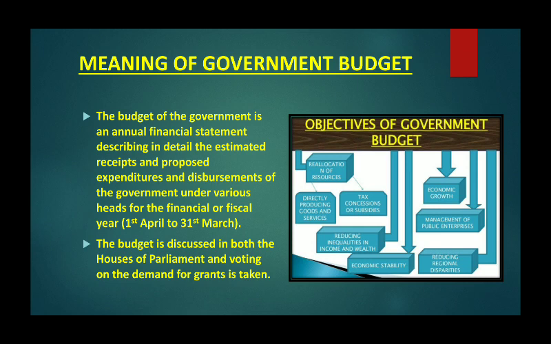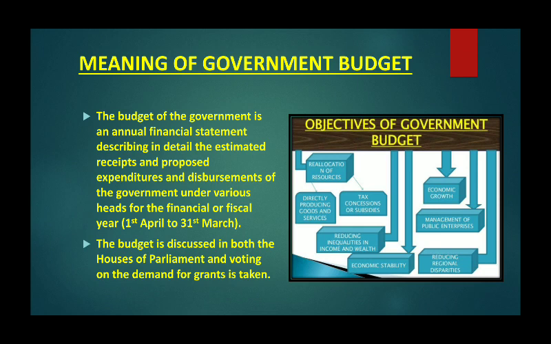It raises its revenue through various sources like tax, public expenditures, public borrowings. Accordingly, government has to draw a financial plan corresponding to various activities it wants to undertake during a coming year. Such a financial plan is known as government budget.